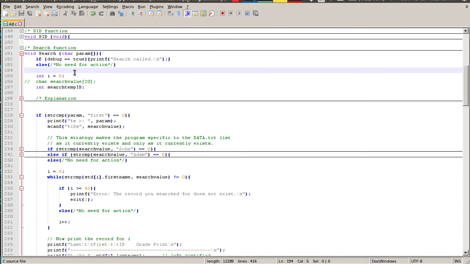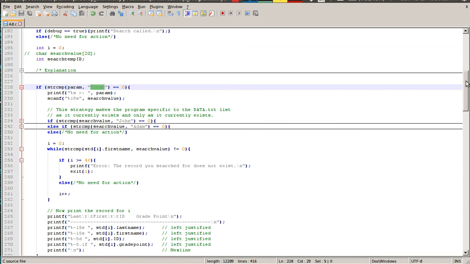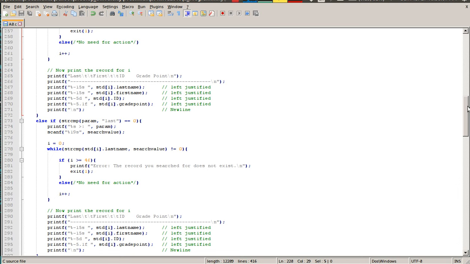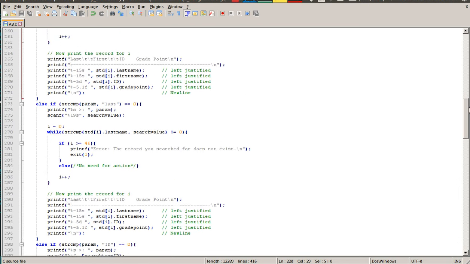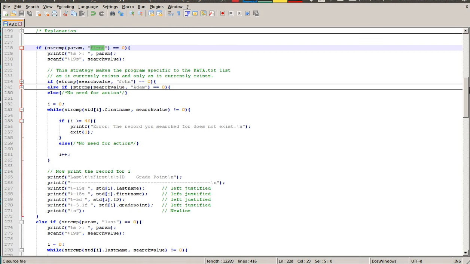So it takes that and it simply says, well, if the parameter is equal to first, then we're going to search by first name. If it's equal to last, search by last name. If it's equal to ID, search by ID. So, similarly, I could have created 3 different functions for it, but I decided this time, unlike the sort, that I just wanted to have it all under search.